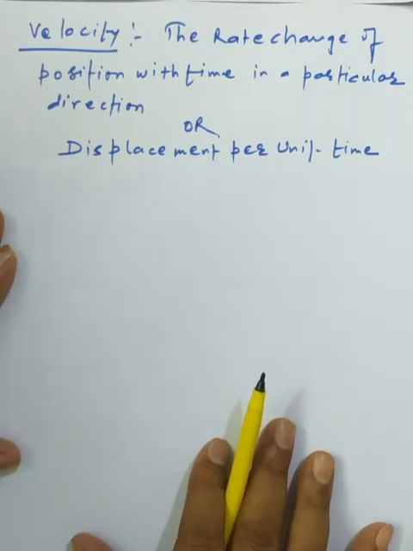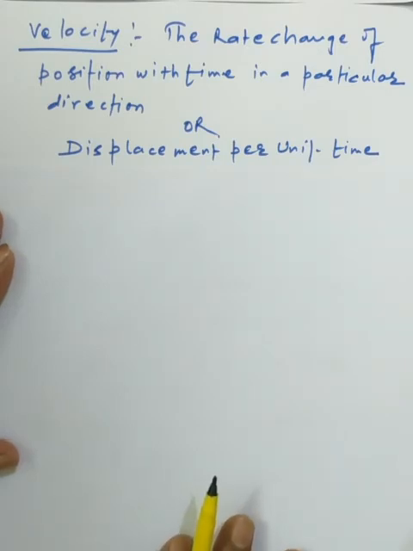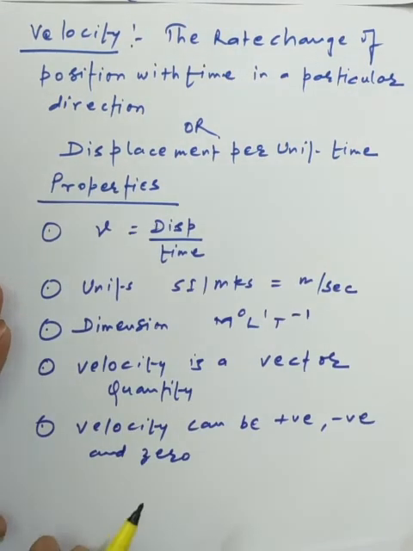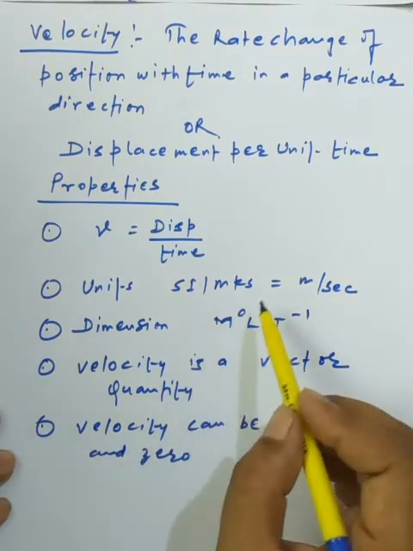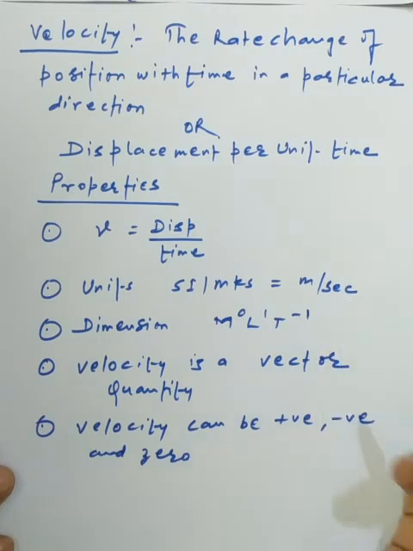So what are the basic properties on which we can say something? Now we will talk about one of the properties, that is the formula which you can use: displacement upon time. The second one is the unit: in SI or MKS system the unit is meter per second.